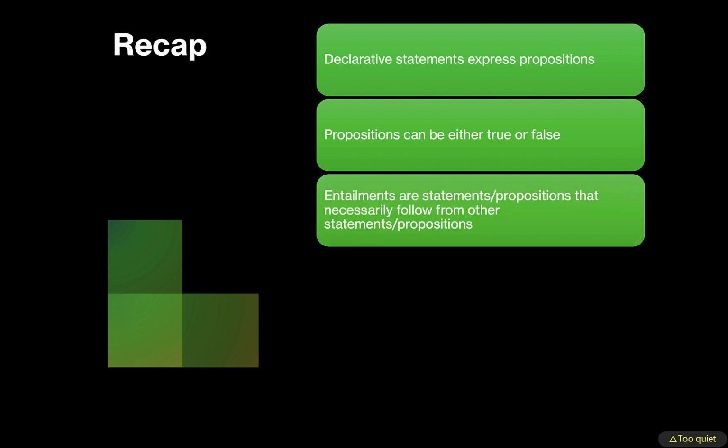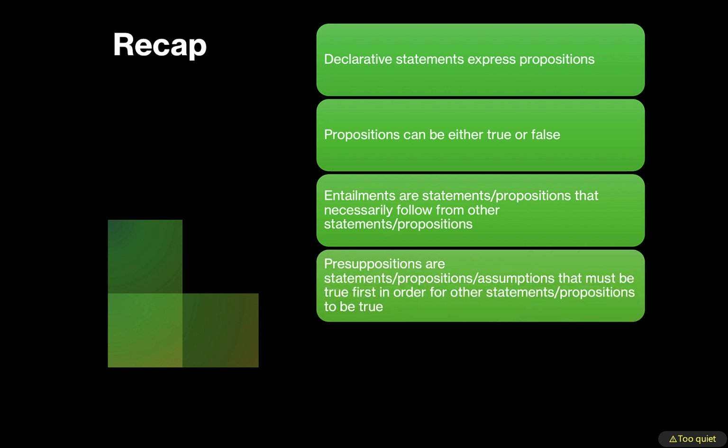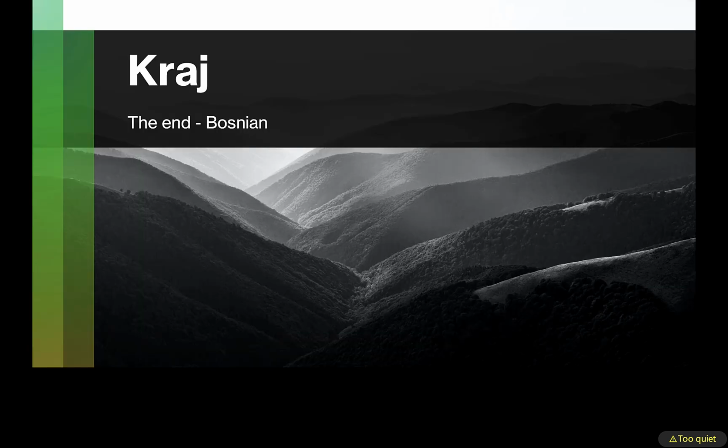Entailments are logical conclusions from propositions. And presuppositions are logical preconditions, prerequisites for the truth of propositions. We will revisit these concepts and explore how they function in communication in more detail when we talk about pragmatics.